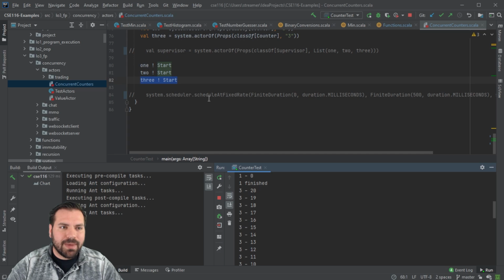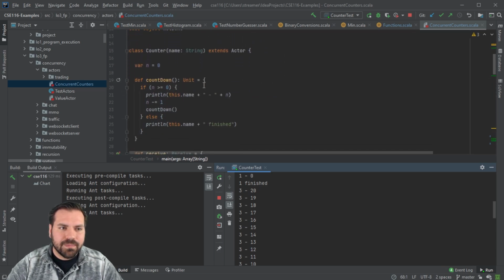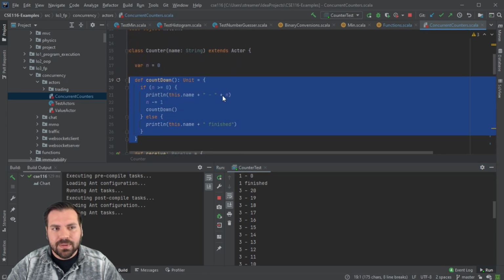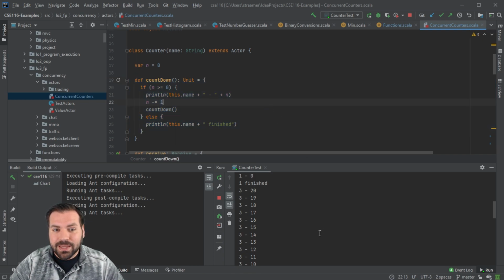But this countdown method here, we have 3 instances of this method running simultaneously. They're all running concurrently. We have concurrent code. We've successfully written a concurrent program. That's the key thing here.